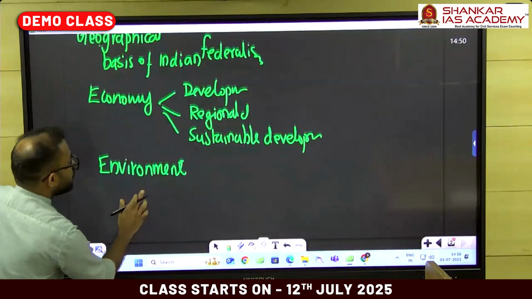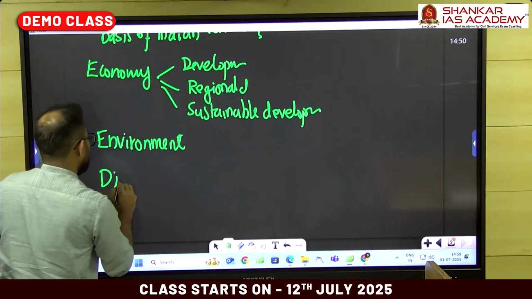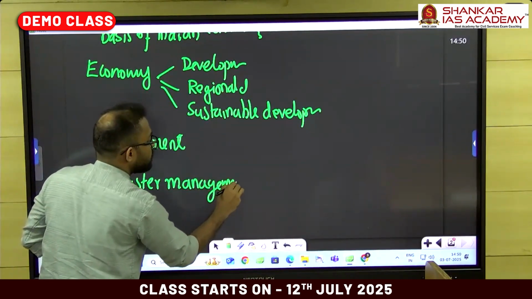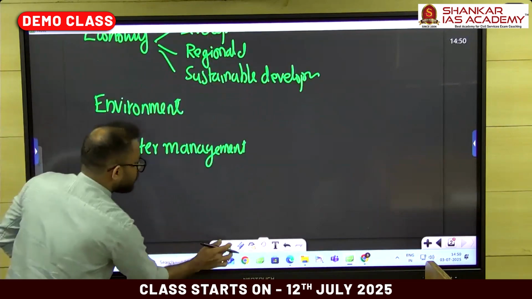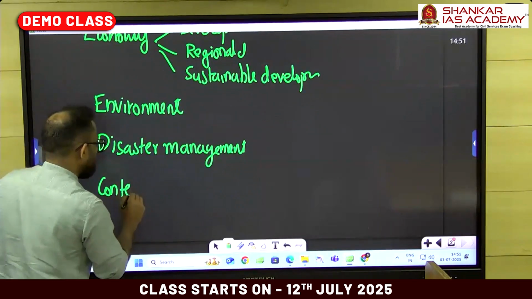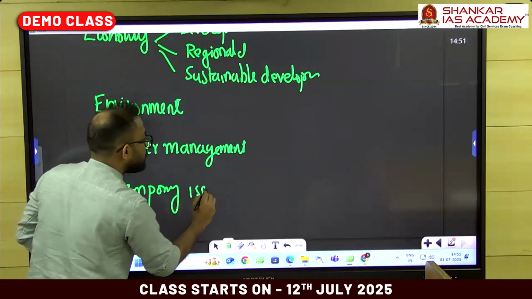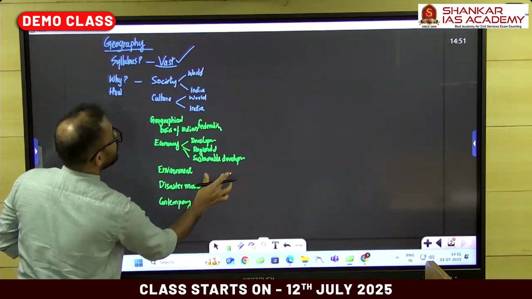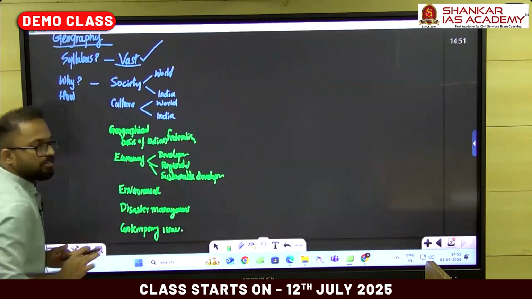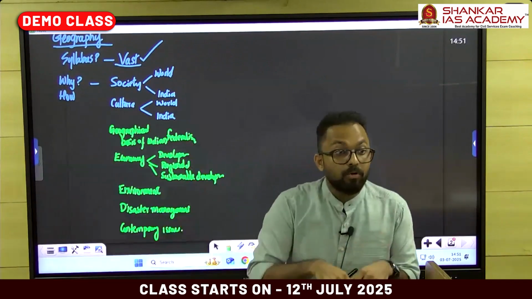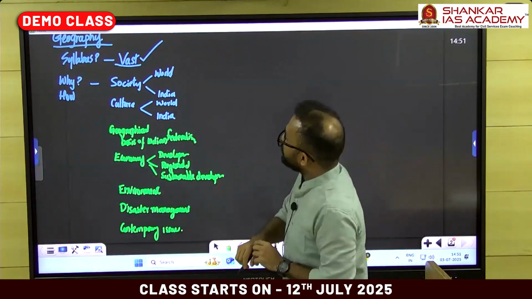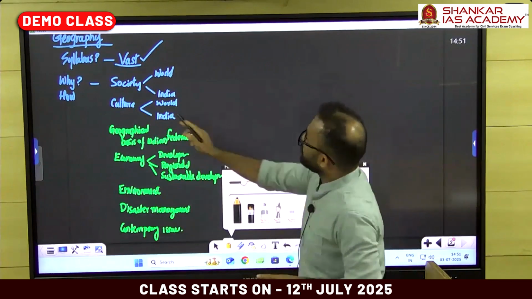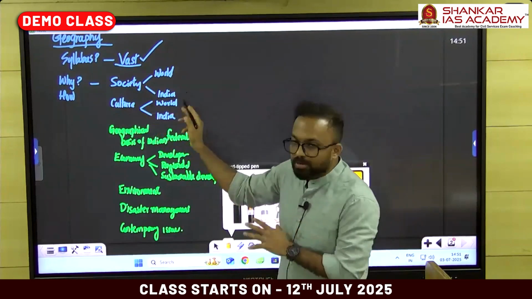It covers a major part in disaster management, and it talks about a lot of things regarding contemporary issues. So, what is the reason why geography is that vast? Because it talks about a lot of things, very precisely, society, that is world and India. It talks about cultural aspects, the world and India.